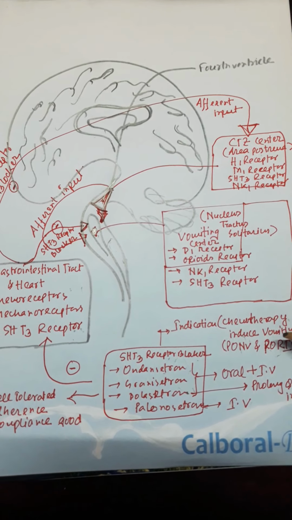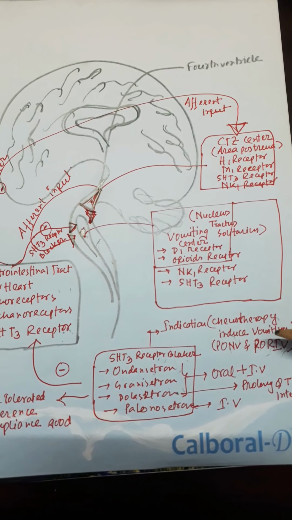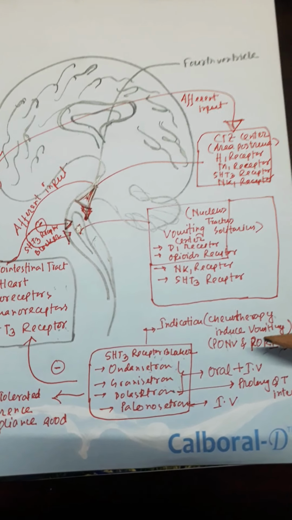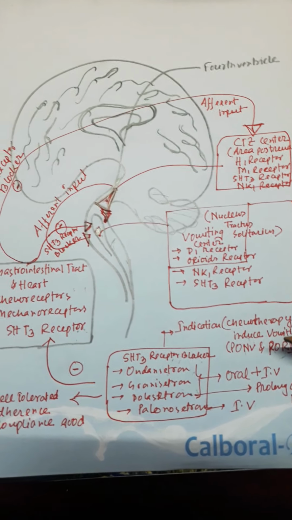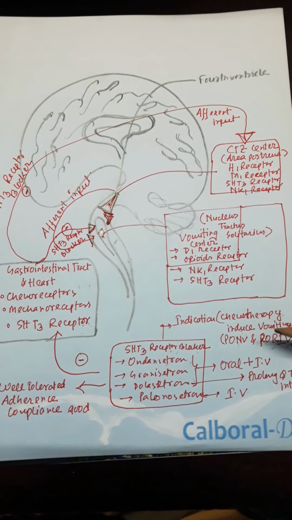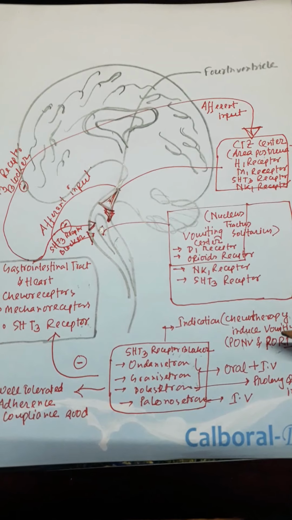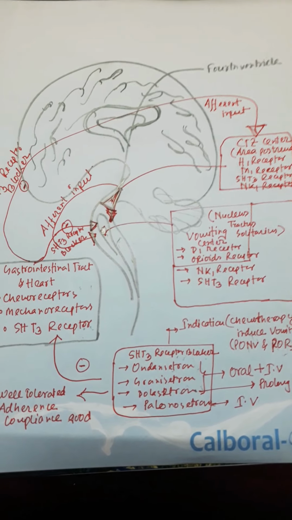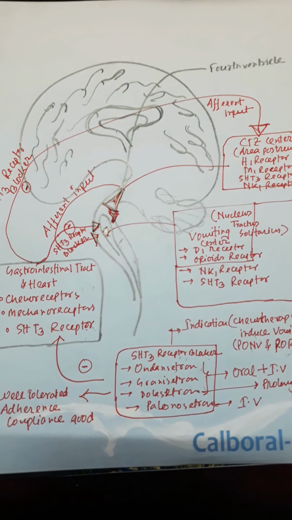This anxiety that produces this type of vomiting is called anticipatory vomiting. In anticipatory vomiting, 5-hydroxytryptamine 3 receptor blockers are useful drugs. Thank you all for listening.